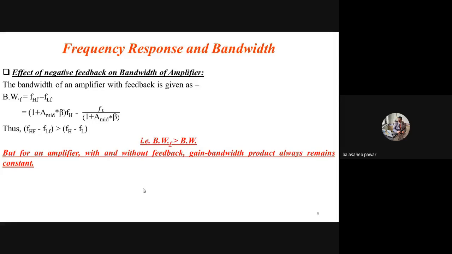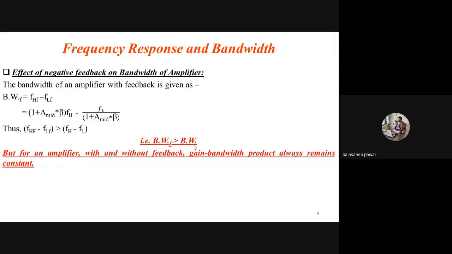And the bandwidth without feedback is simply FH minus FL. So we observed here that FHF is greater than FH, FLF is less than FL, and hence again we can write FHF minus FLF. This term is the difference between these two cutoff frequencies, and it will be much greater as compared to FH minus FL. And at the end, now we can conclude the bandwidth with feedback is greater than the bandwidth without feedback, right?